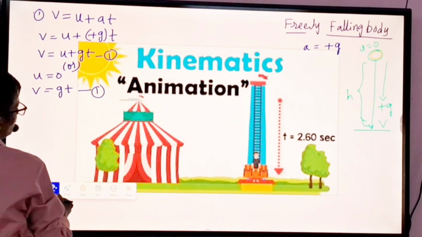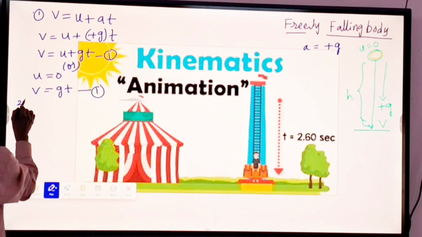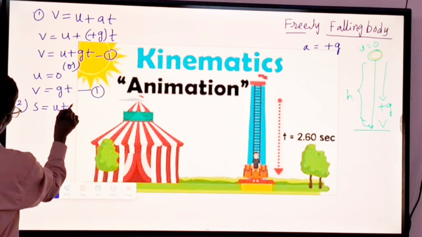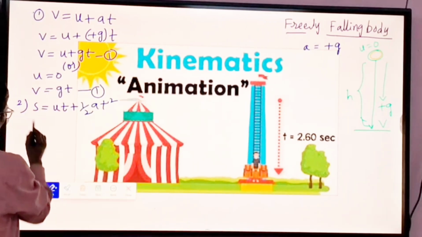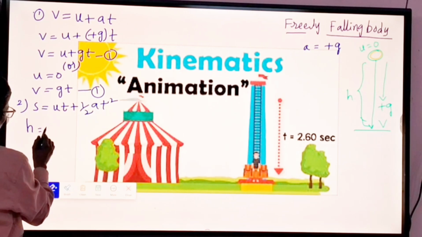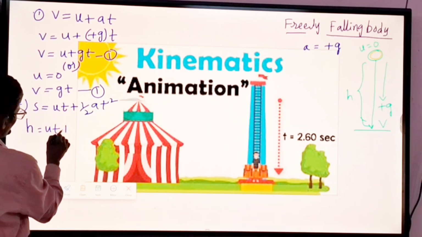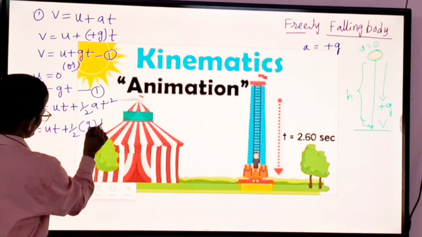Next, when we apply the second equation, what is it? The second equation is s is equal to ut plus half at square. S means the height of the body, so h is equal to ut plus half a, where a is g we are taking, t square.